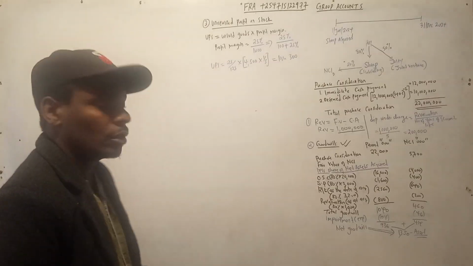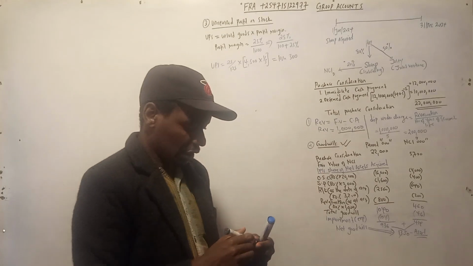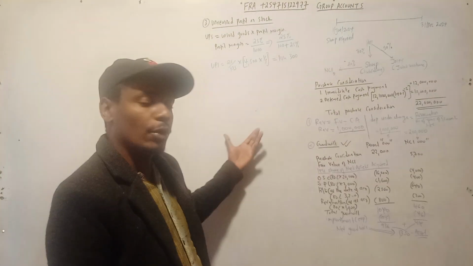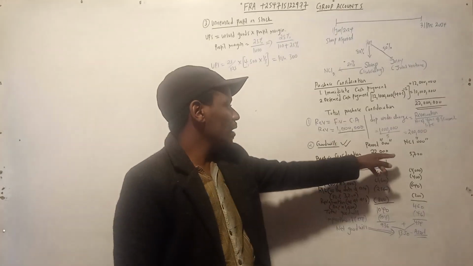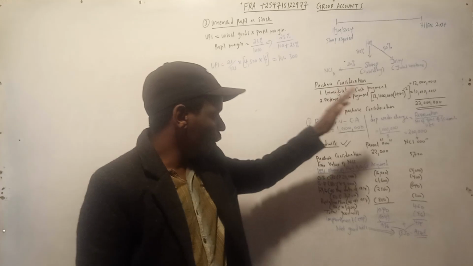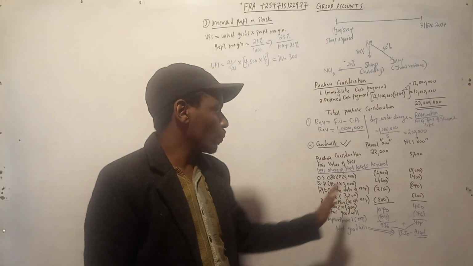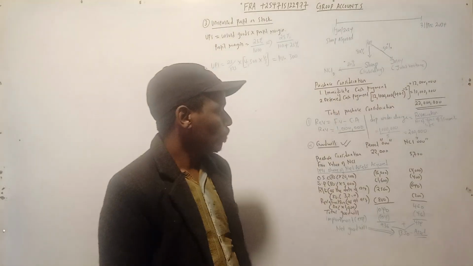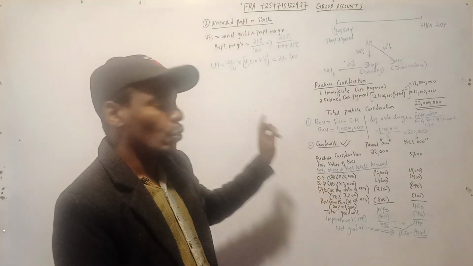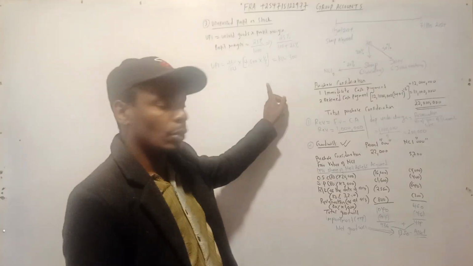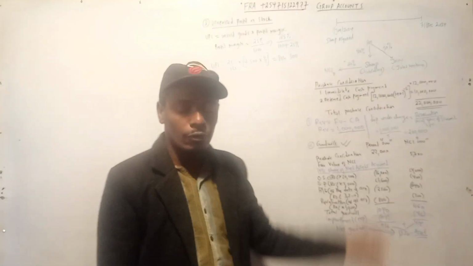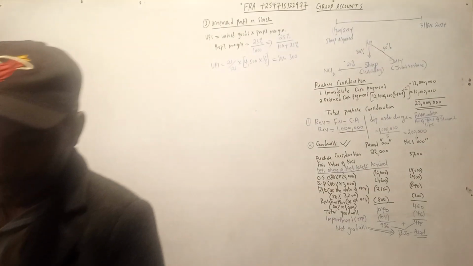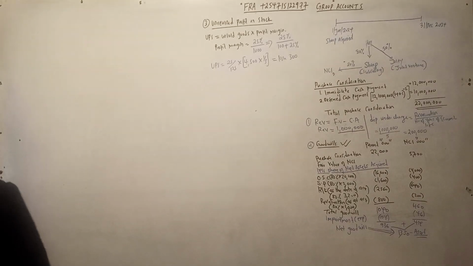You can use this method that I have used here, or you can use the other method where you can just combine it as a whole. Purchase, you add the 5700, then you put the other amount as a whole figure without the proportion. Or use the control account if you want to open the T accounts, the cost of control account for NCI and for the main company. Number B, calculate the value of interest in jointry.